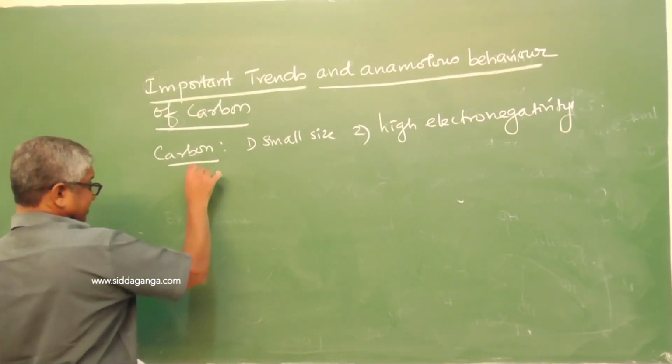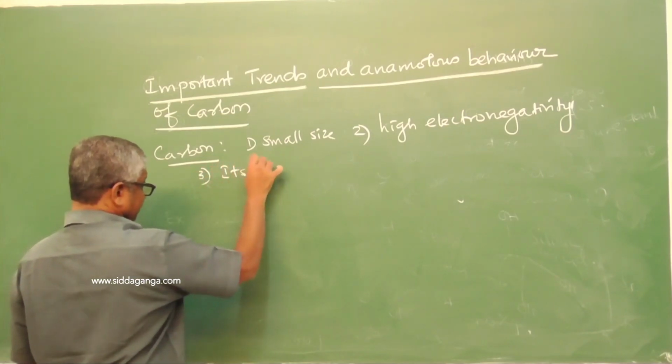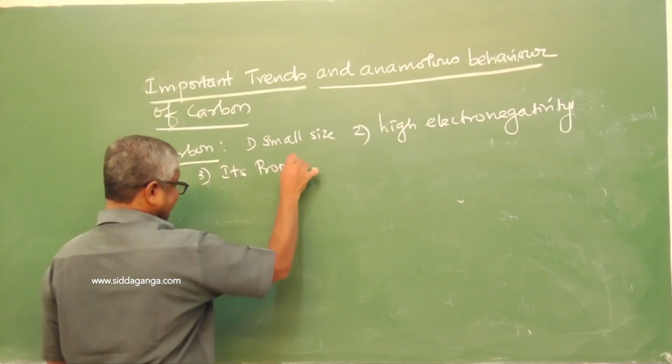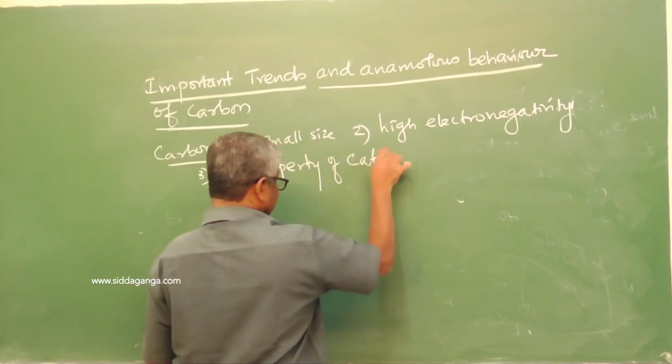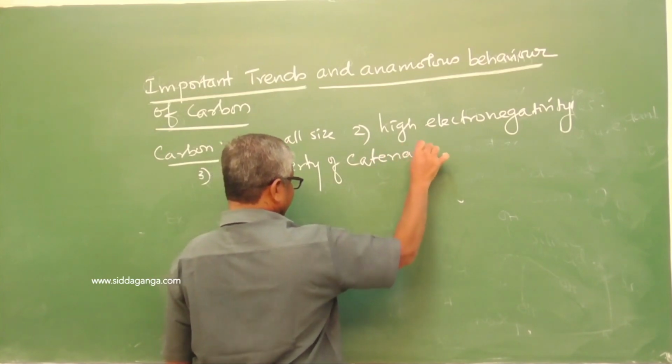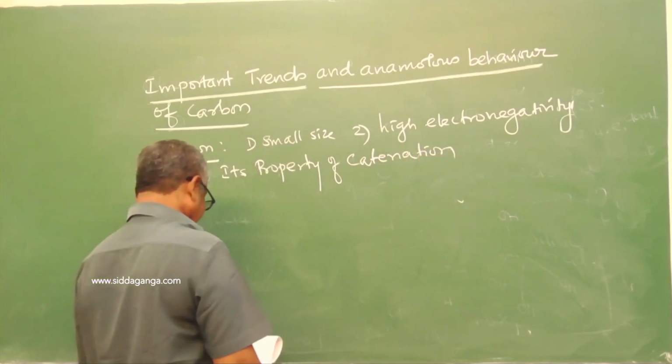Third, it is the property of catenation.